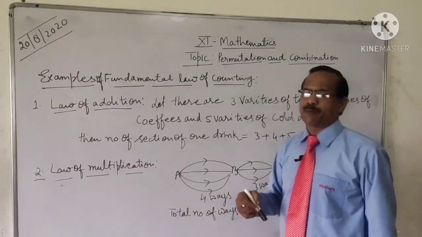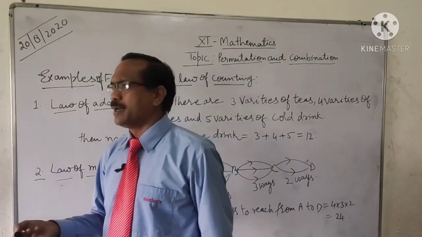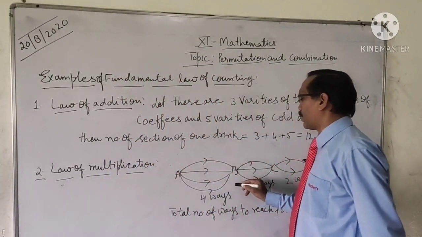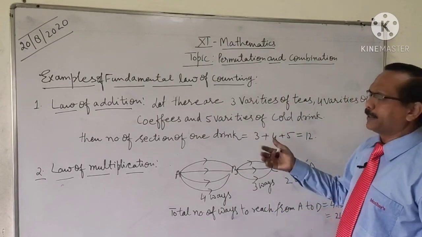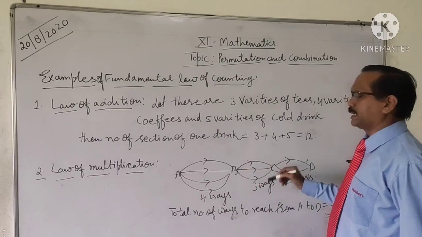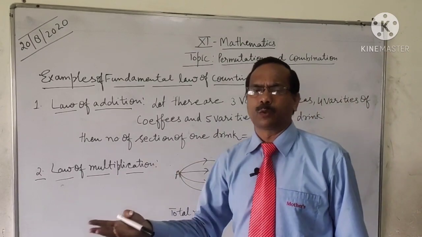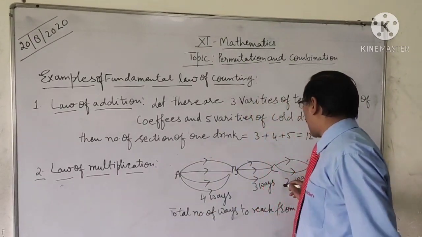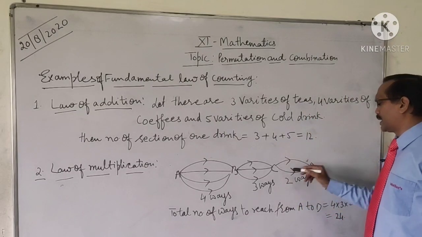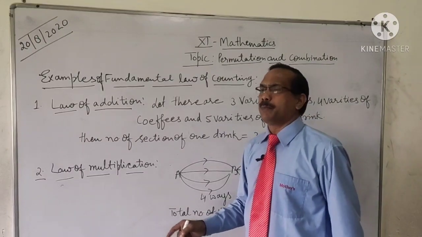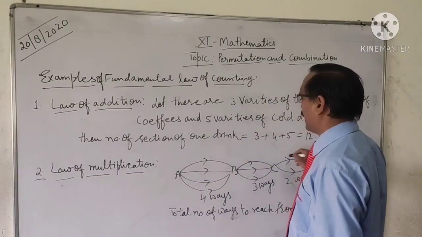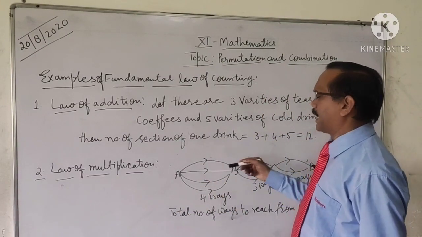Right? The question is, why are we applying the law of multiplication? Because here all the routes are independent. There are 4 routes from A to B, they are independent. From B to C there are 3 routes, all independent. There are 2 routes from C to D, they are independent. When the person goes from A to D, he can take any of the routes.